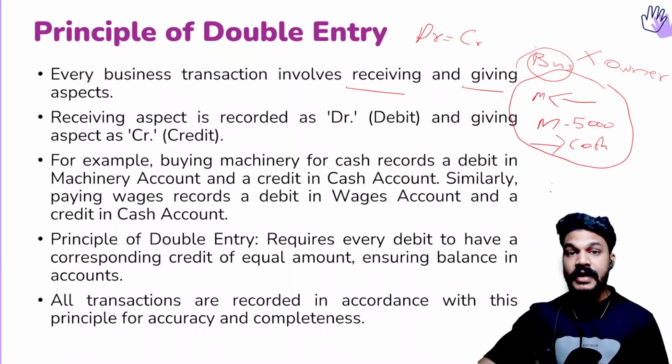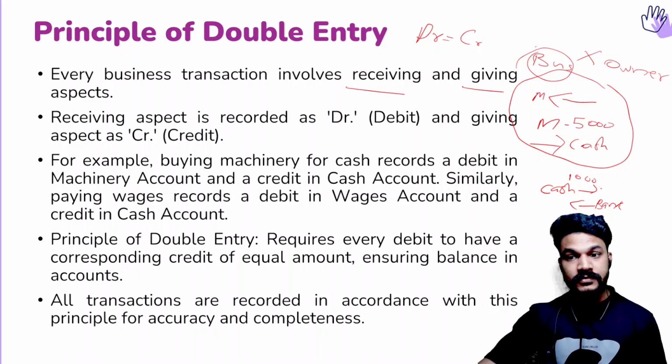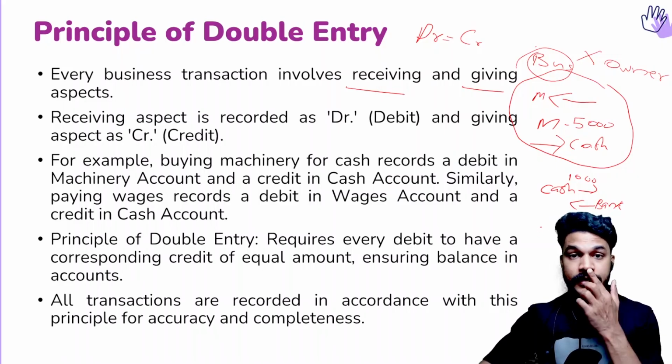And for the bank, we are depositing money in our bank. So we are giving money. Okay, so we are giving money, meaning the cash we are depositing into our bank. We are depositing 1,000 cash, meaning we are giving the cash. And what we are receiving, we are having a bank account and the money is there in our bank. So the receiving aspect is bank balance. So there is a giving aspect and receiving aspect.